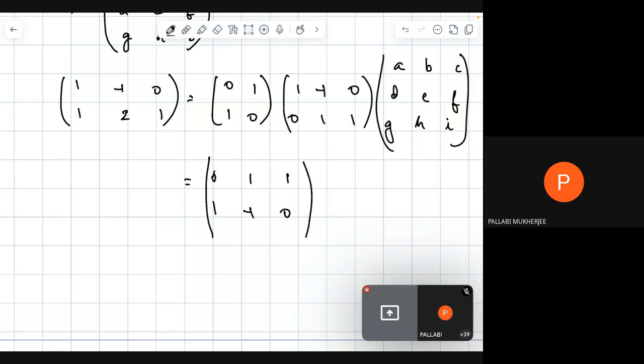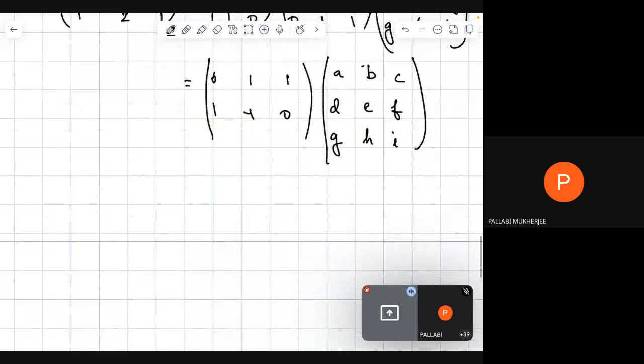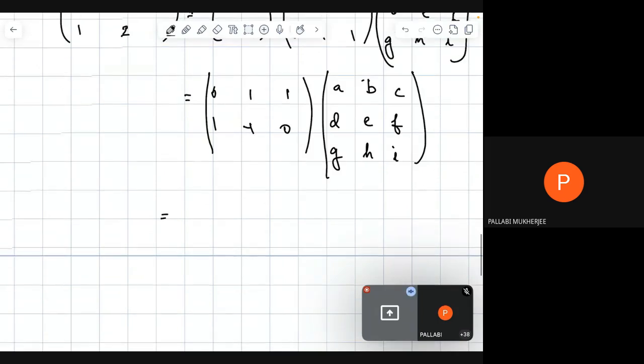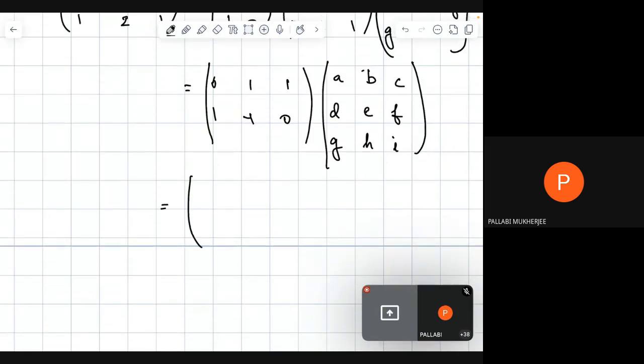I'm not explaining the multiplication because you already know about it. So A B C D E F G H I. So now we calculate this part, right?